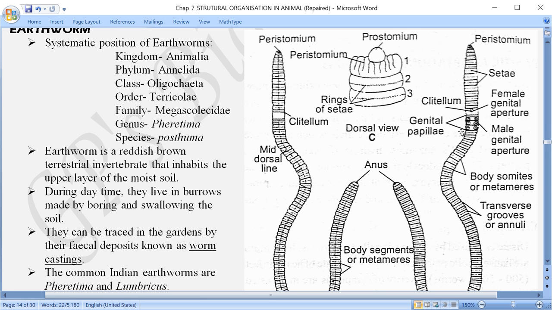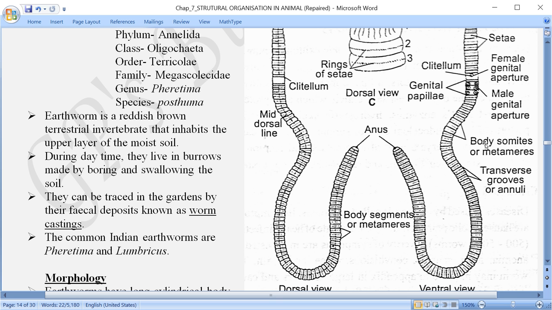Packing what? The female gamete, and along with that the male gamete received from another earthworm. As a result, the sperm and the ovum are packed into a cocoon. The structure is called a cocoon, and they are laid outside the body through this female genital aperture.